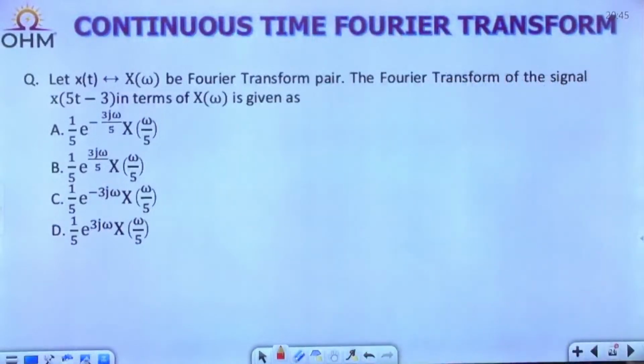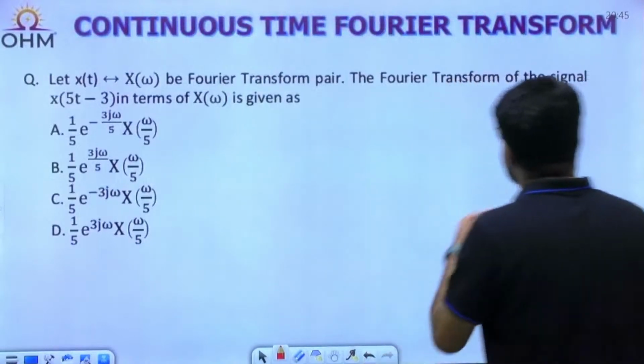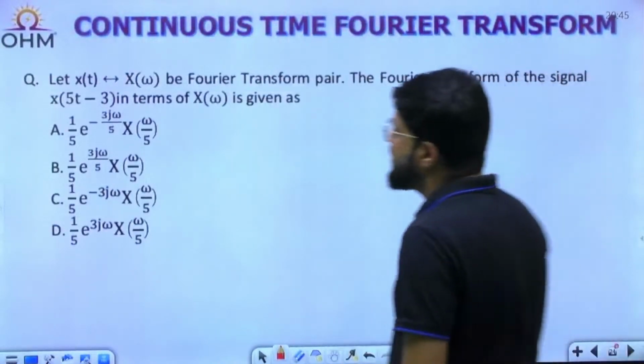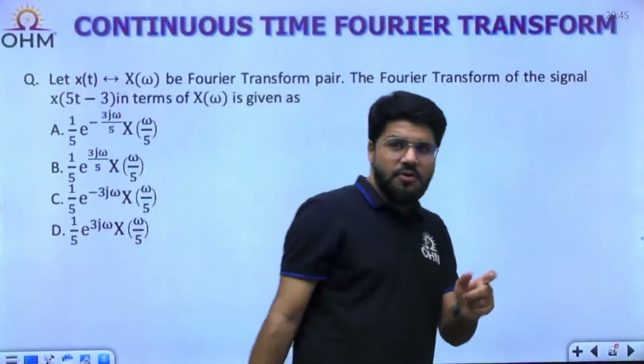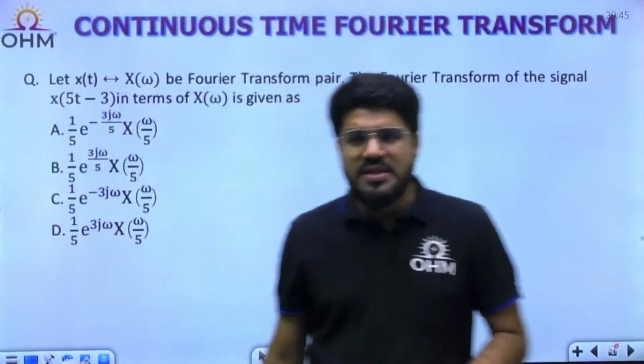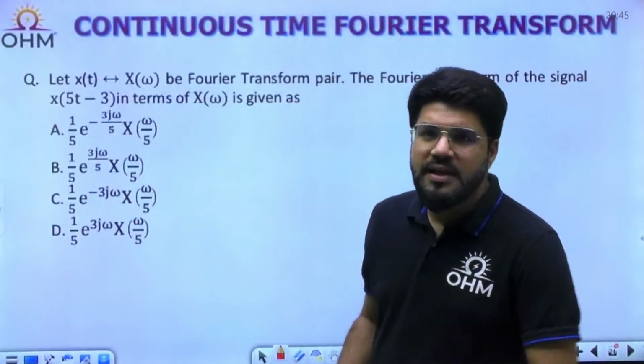Let x(t) have the Fourier transform X omega. Let x(t) and X omega be a Fourier transform pair. What is the Fourier transform of the signal x(5t minus 3) in terms of X omega? It is a direct property question, using the Fourier transform properties, and a similar property question can be found in the GATE exam as well.